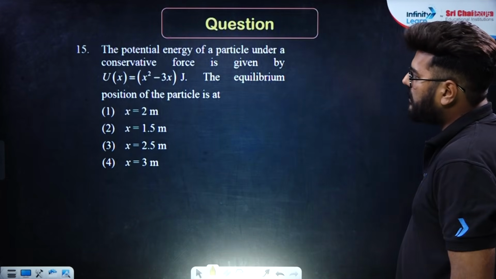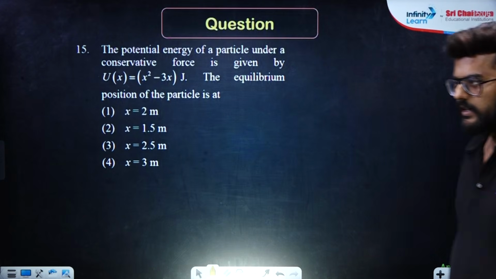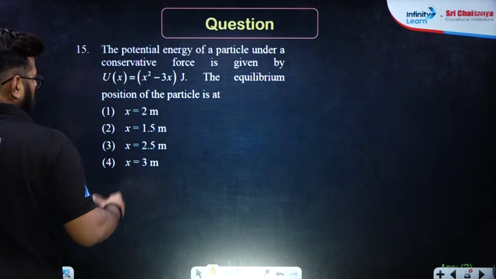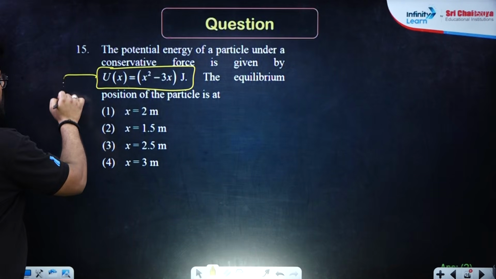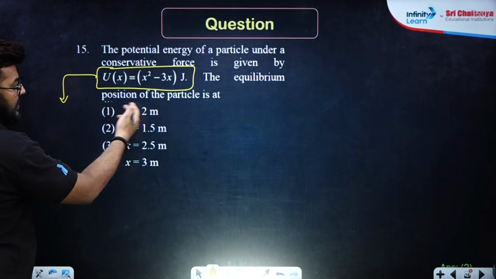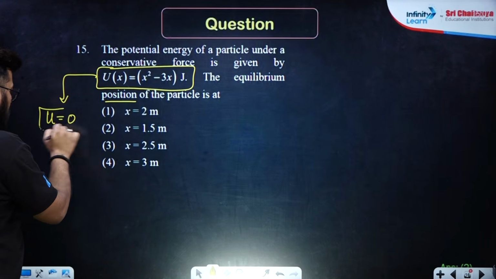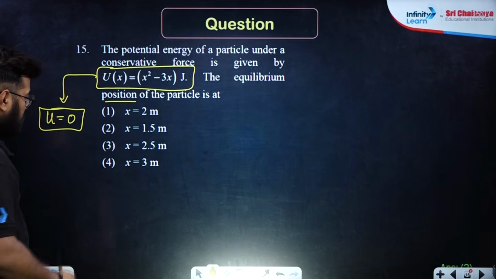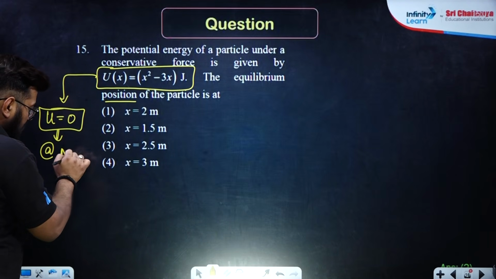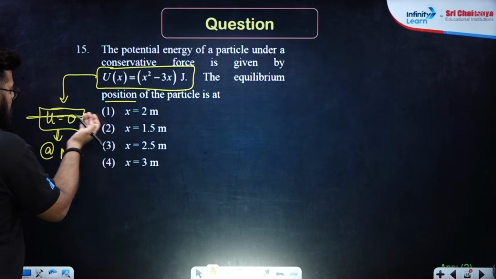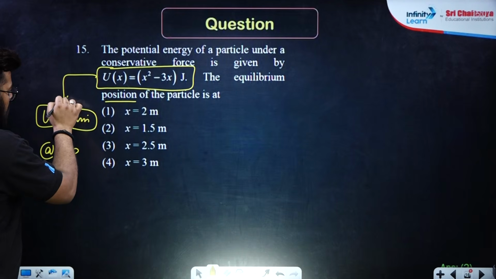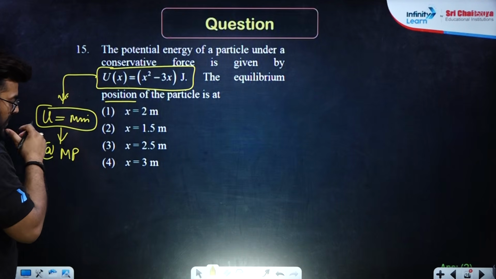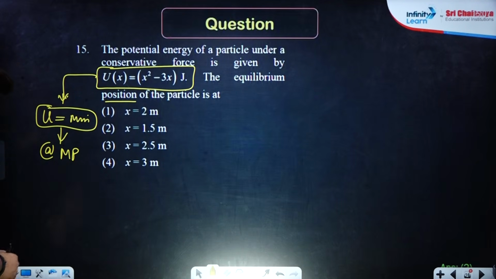The potential energy of a particle under a conservative force is given by this much. The equilibrium position of the particle is? Now in this question, many of you could make an error considering that in SHM, at mean position my potential energy is 0. You are absolutely wrong if you're considering potential energy to be 0 at mean position. This is not the right statement. Indeed, potential energy is not 0, it is minimum. Minimum can be anything. It can be 0, it can be negative, it can even be positive.